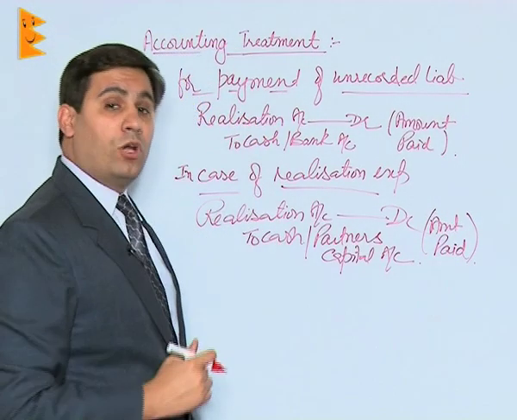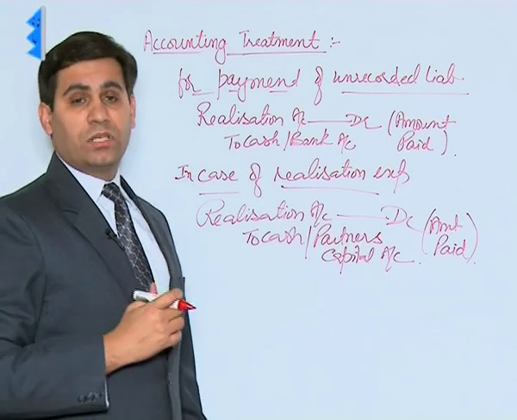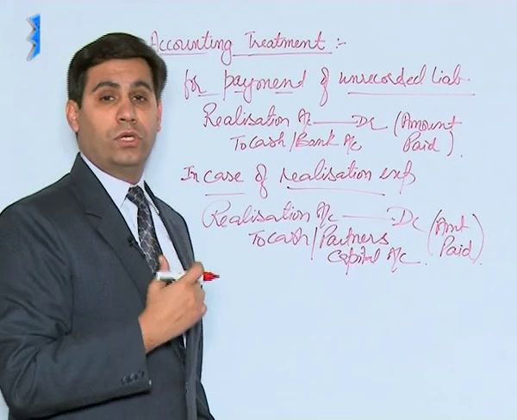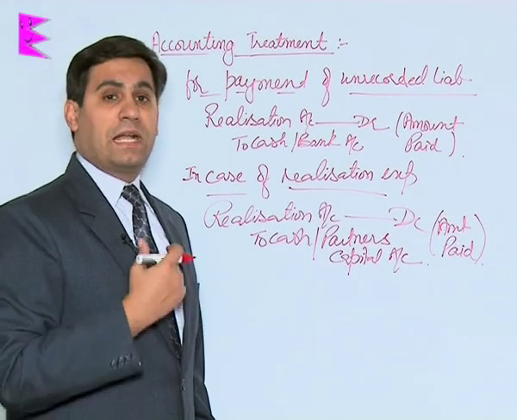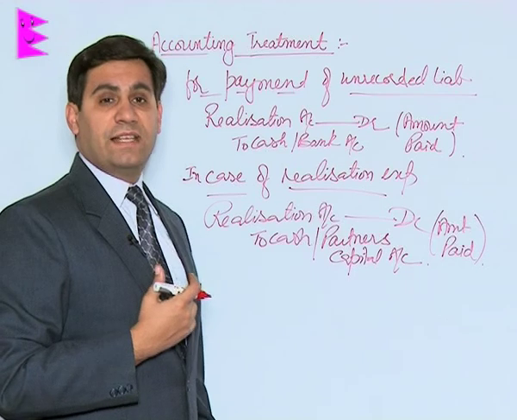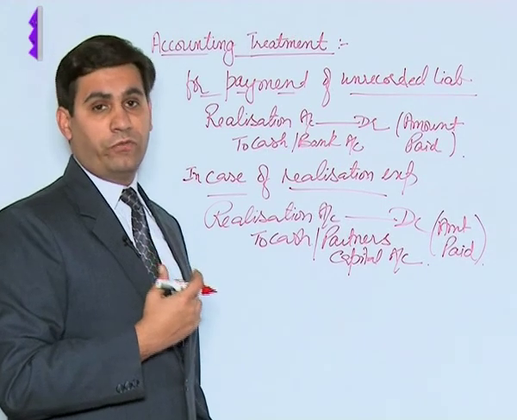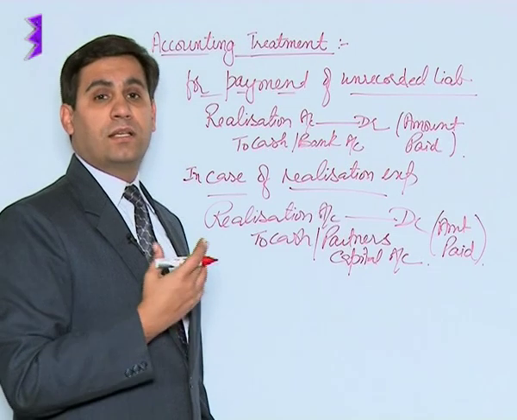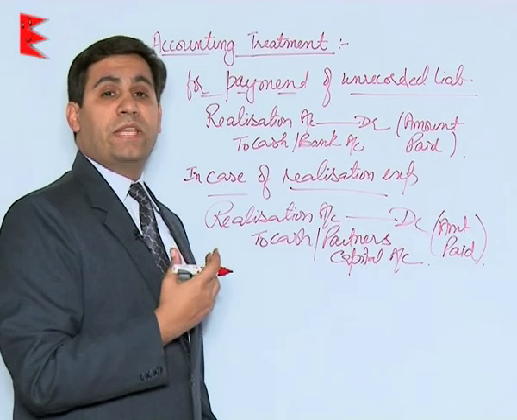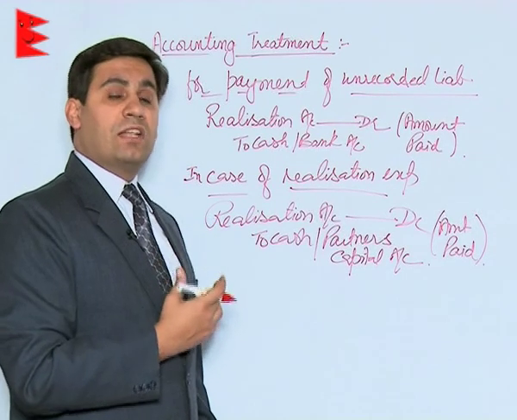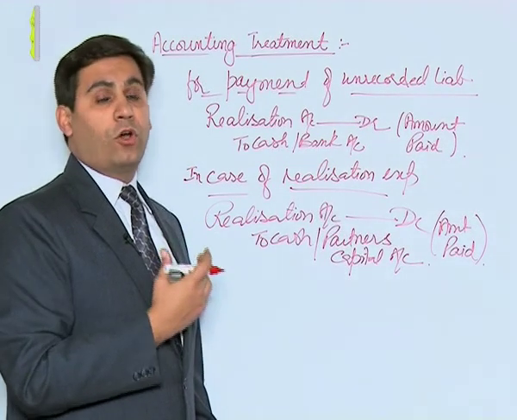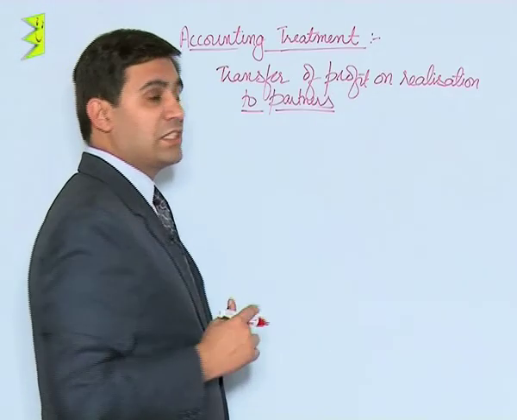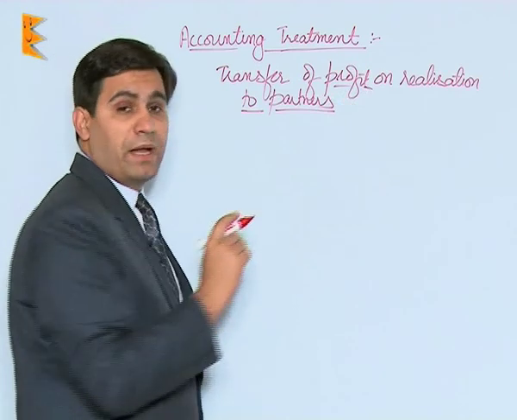Now students, once all these entries have been posted to realization account, the realization account is then totaled out and it might show a certain debit or credit balance. That is, there might be profit on account of realization or there might be loss on account of realization. That profit or loss has to be transferred to partners' capital account. Let us now move on to the entries which are done to transfer this particular profit or loss to partners' capital account. So the journal entry for transfer of profit on realization to the partners' capital account is